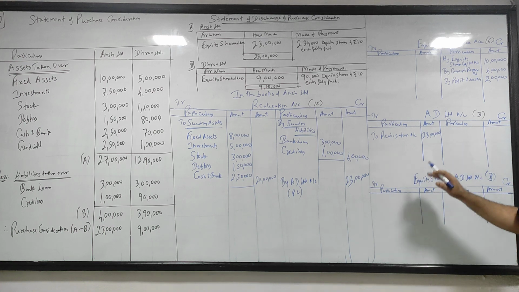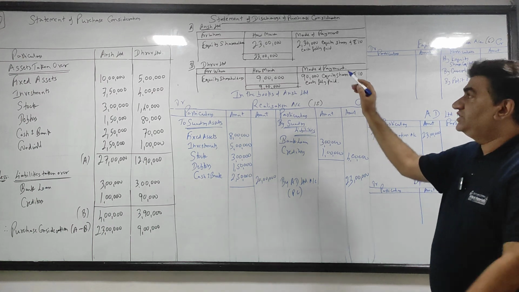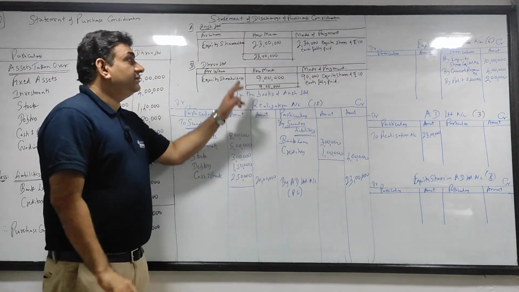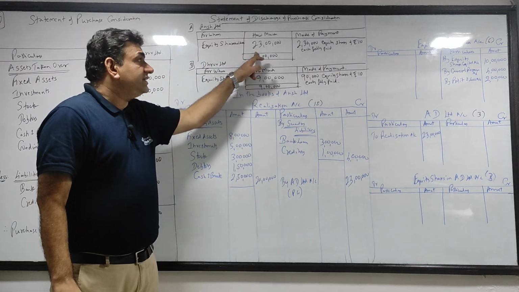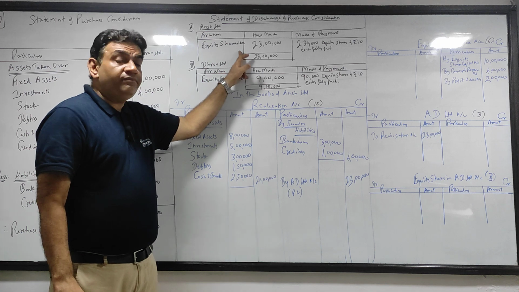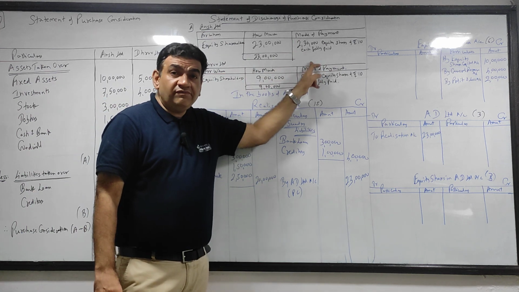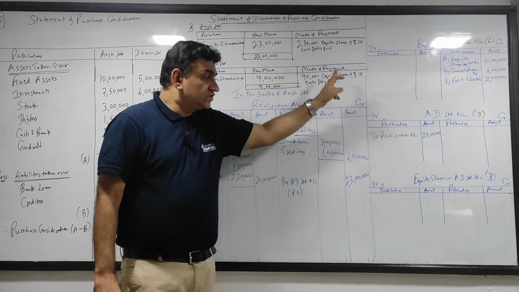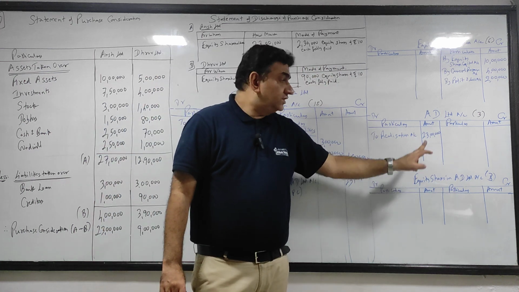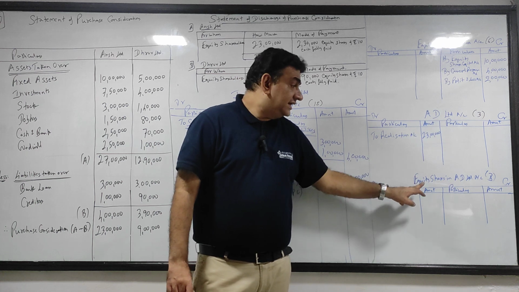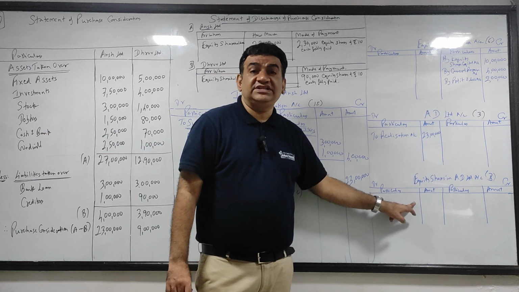वो 23 lakhs कैसे मिलेगा? See, इसके discharge में आओ, see the discharge of Ansh Limited. 23 lakhs, mode of payment क्या है? Equity shares. Mode of payment is equity shares of AD Ltd. So this 23 lakhs, I am going to get it in the form of equity shares.